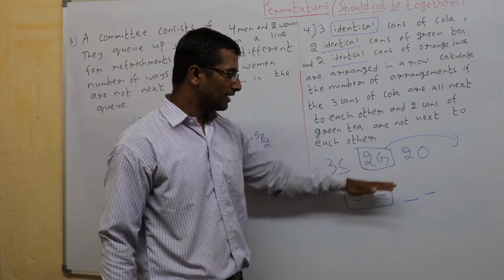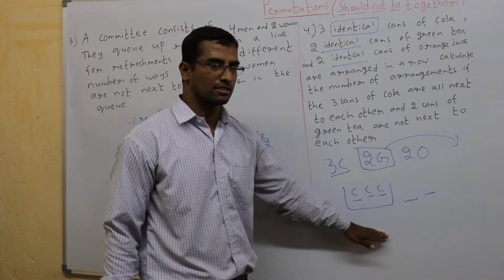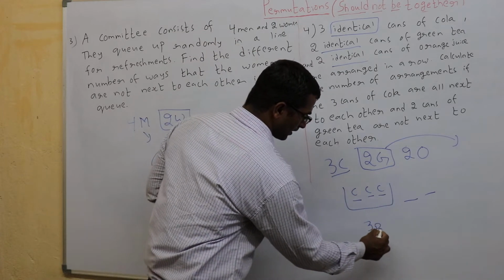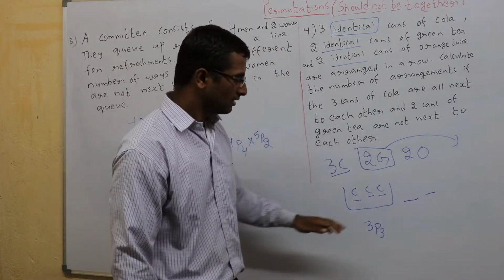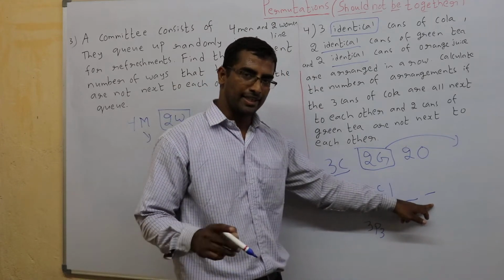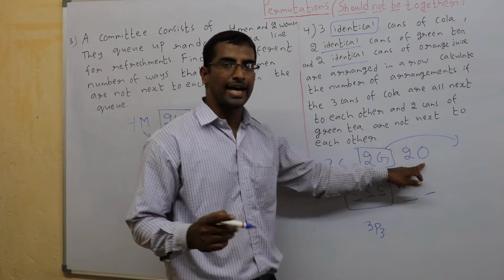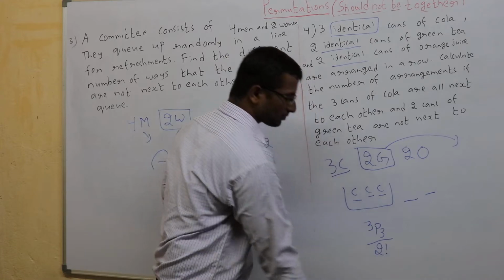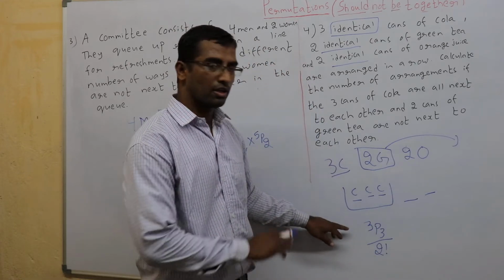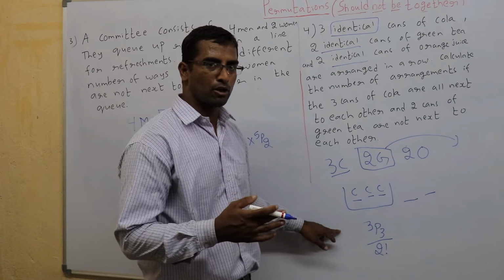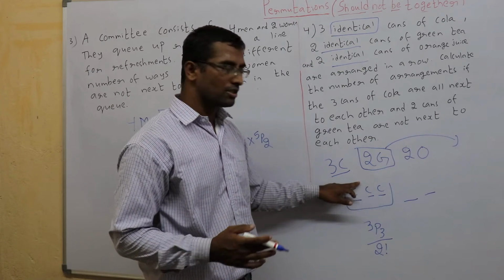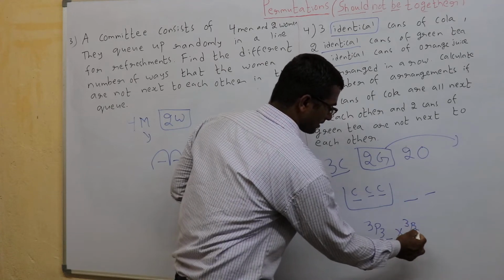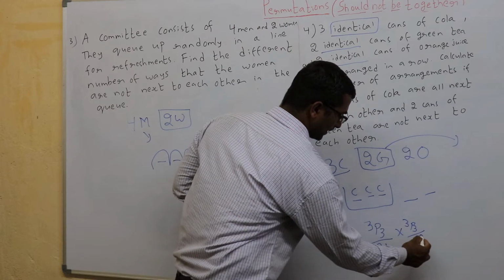Leaving these 2 G, in how many ways can I arrange these? 1, 2, 3 can be arranged in 3P3 ways. In that, these 2 O are identical, so I need to divide by 2 factorial. This is for outside the block. Now inside the block, these 3 can also shuffle within themselves in 3P3 ways, but since they are all identical, divide by 3 factorial.